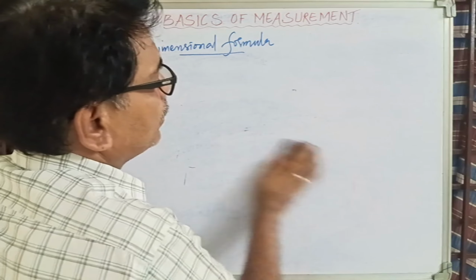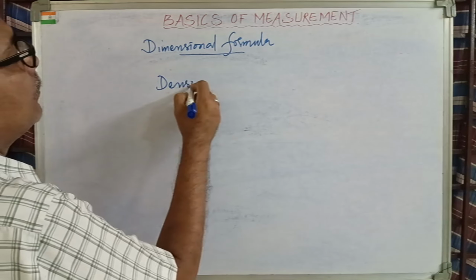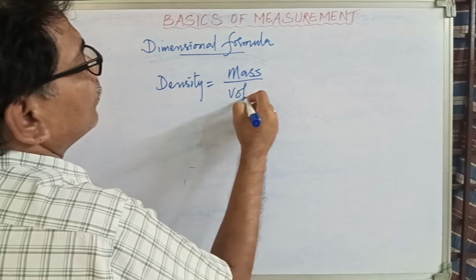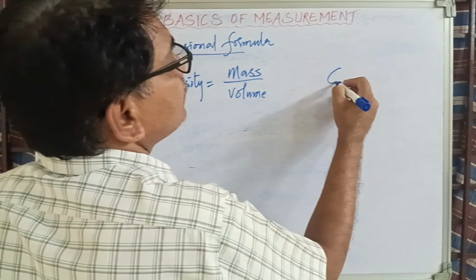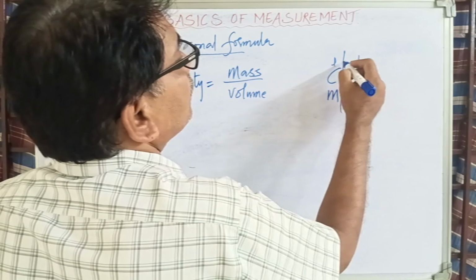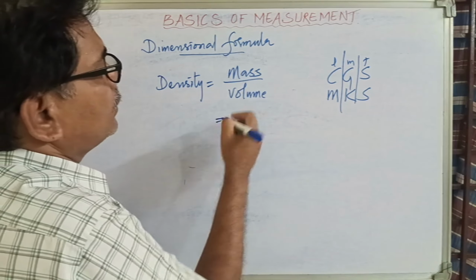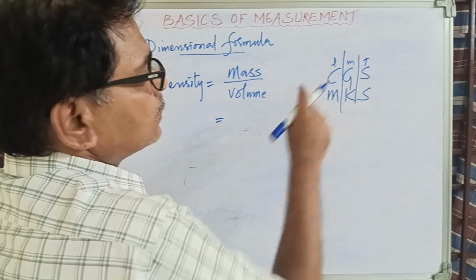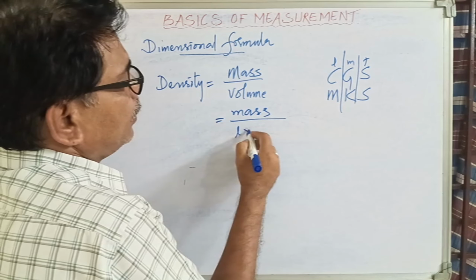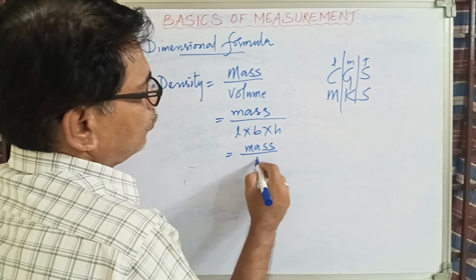Now let me take one more thing, like density. Density is equal to mass by volume. Now as I was telling you, these systems are written according to length, mass and time. Now mass, I got mass. So I need not derive it again. Already it's a fundamental quantity and I got it. Therefore it remains like that. Mass. Just now I told you about volume. Length into breadth into height it is. So mass remains like that, and it is length cube.